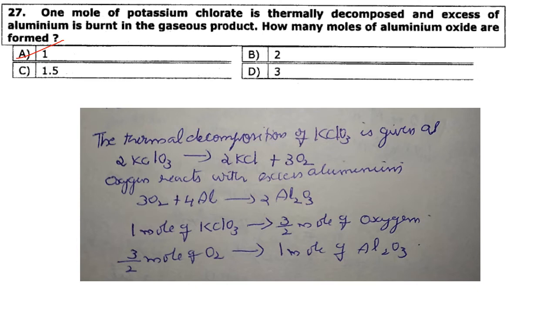So 1 mole of KClO3 will give you 3/2 mole of oxygen. And 3/2 mole of oxygen will give 1 mole of Al2O3. So aluminum oxide will be 1 mole. Answer is option A, that is 1 mole.